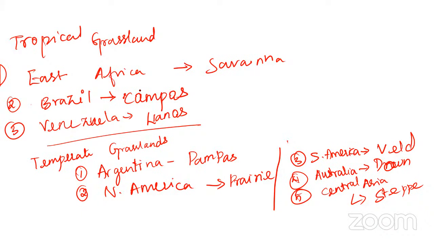And in North America, we can say it is prairie. And in South America, it is veld. Fine. So next in Australia, it is called down. And in Central Asia, it is called steppe. Okay. Is that clear what I'm saying? The same grasslands only, but it has been called in different names in different regions.